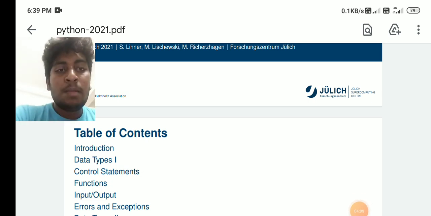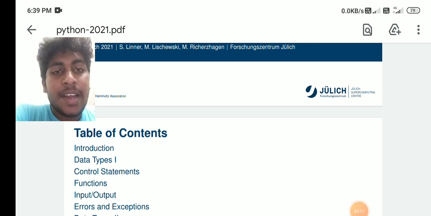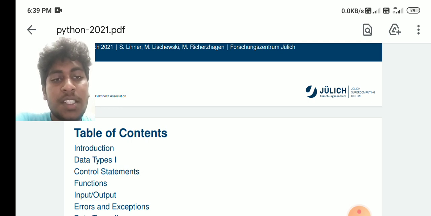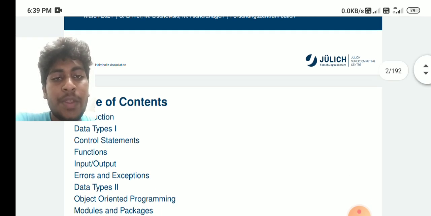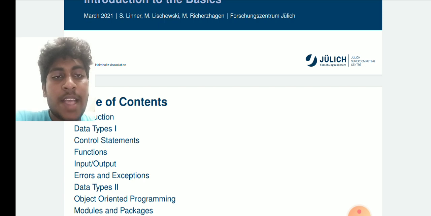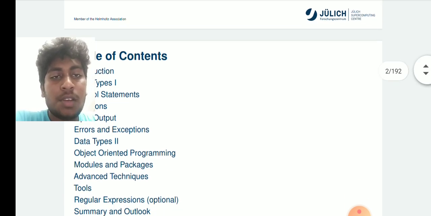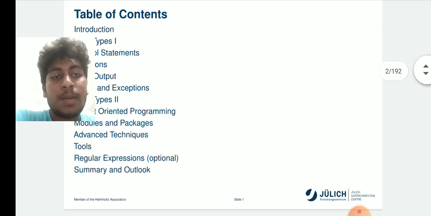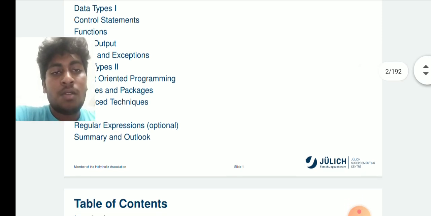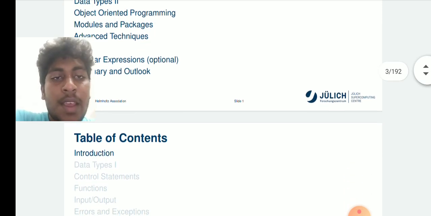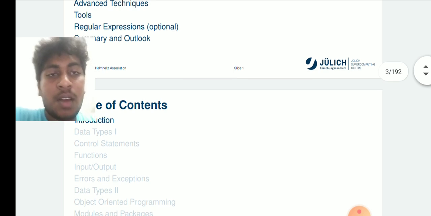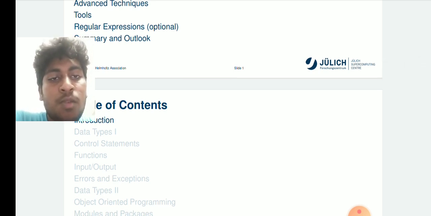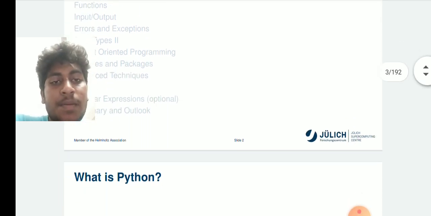Table of contents: introduction, data types, control statements, functions, input and output, errors and exceptions, object-oriented programming, modules and packages, advanced techniques, tools, regular expressions (optional), summary and outlook.